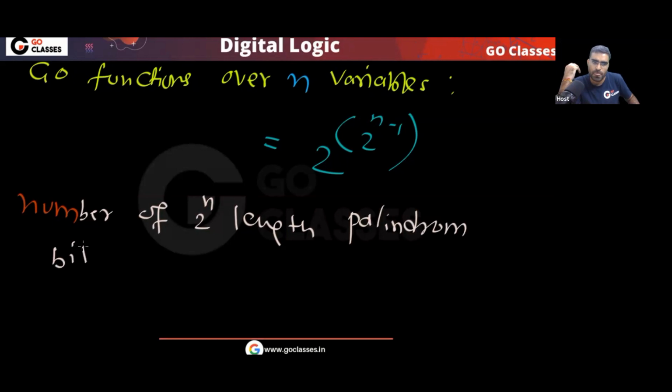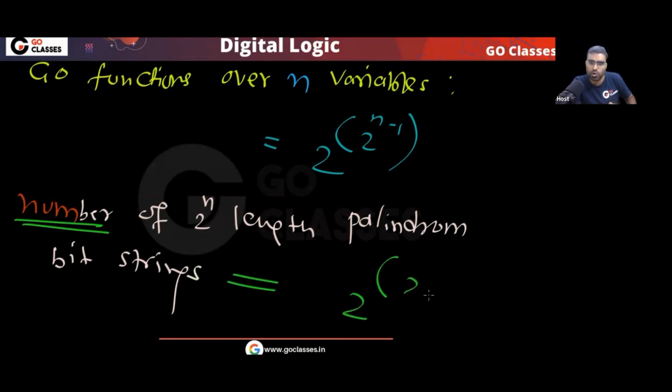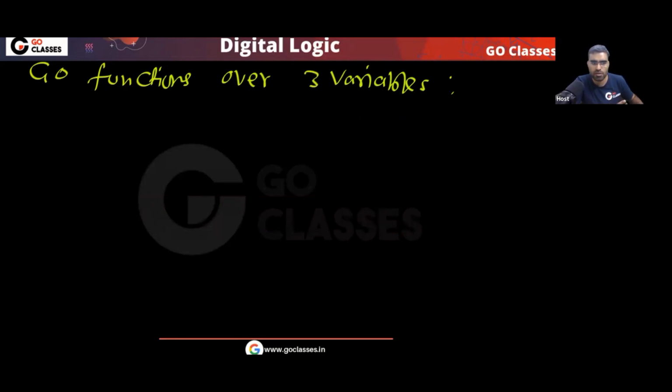Okay, is this clear? Please tell me, understood? The number of 2 power n length palindrome bit strings will also be 2 power n minus 1. So this is your answer. I hope you understood.